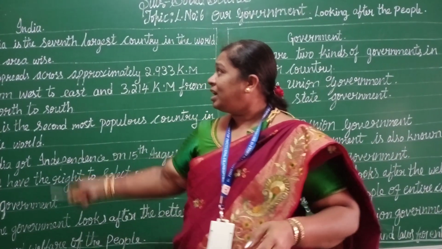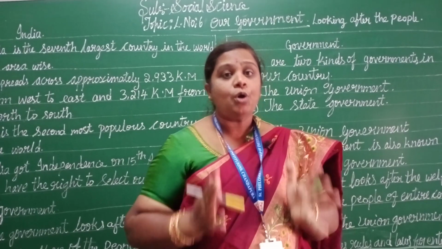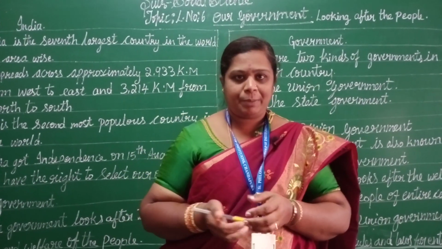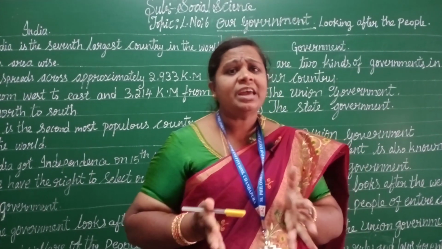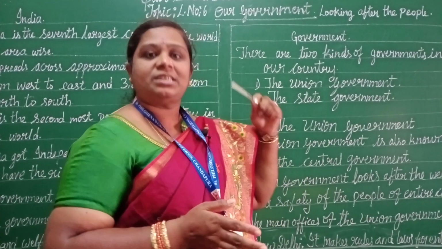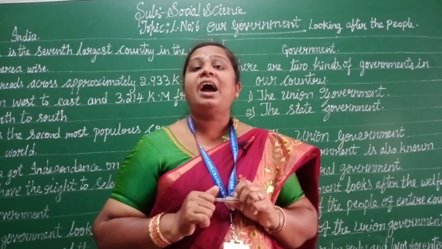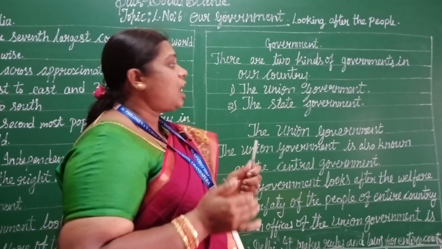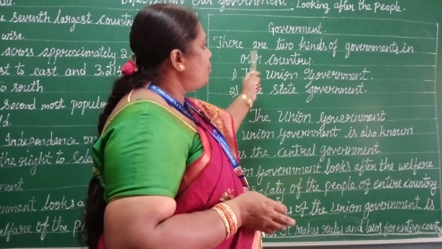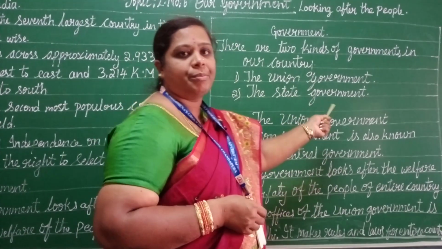As you know, India is the 7th largest country in the world. The government will look after the betterment of the people. One government alone can't look after the whole country. So, that is why the government is divided into two kinds, the union government and the state government.